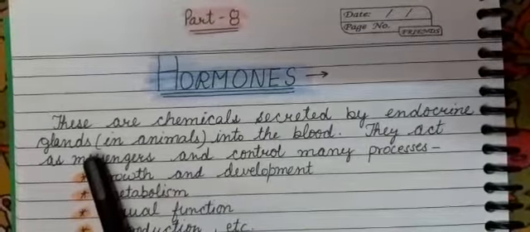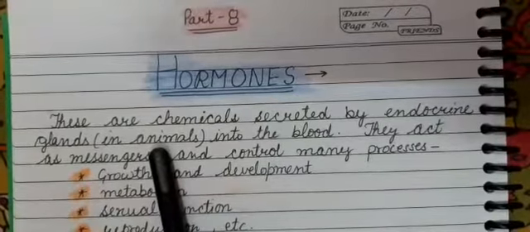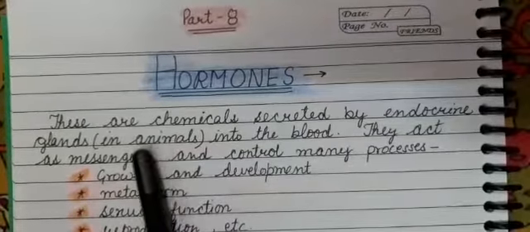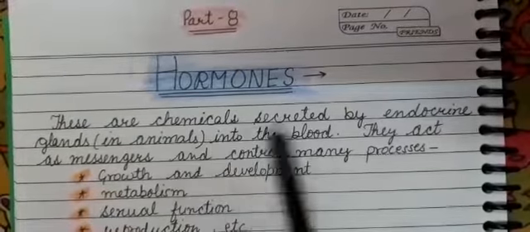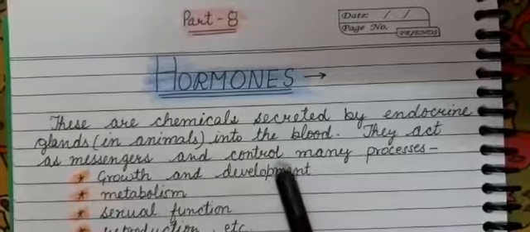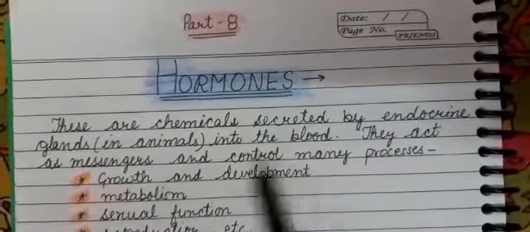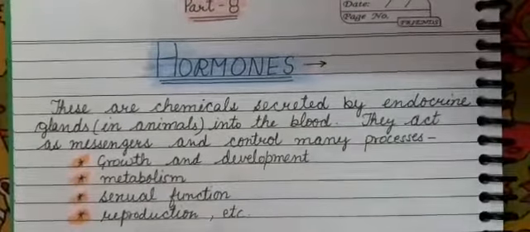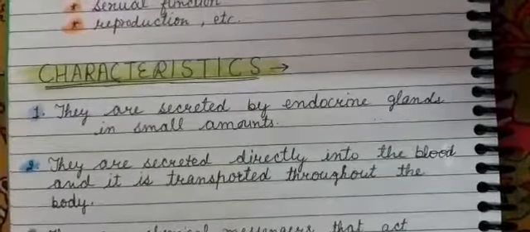If we talk about animals, it is secreted by endocrine glands, but in case of plants there are no endocrine glands. So we will write endocrine glands in animals into the blood. Okay, they act as messengers and control many processes like growth and development, metabolism, sexual functions, reproduction, etc. There are some characteristics of hormones.